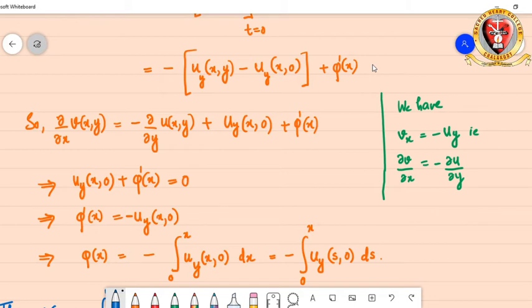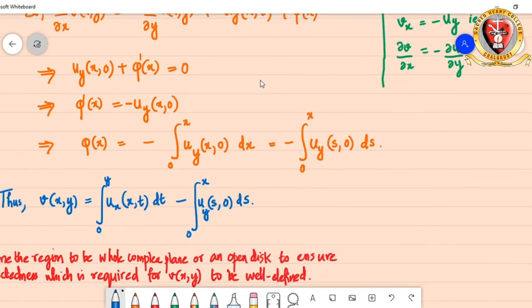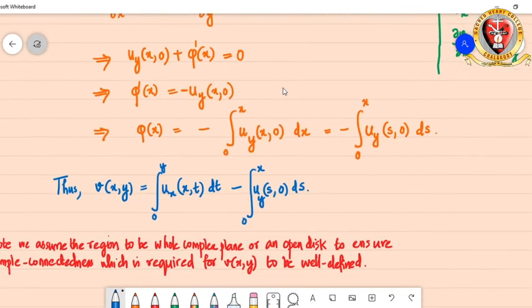So as we are assuming that, these terms will cancel out, and what it gives us back is uy of x0 plus phi dash of x is equal to 0. That means phi dash of x is equal to minus uy of x0.